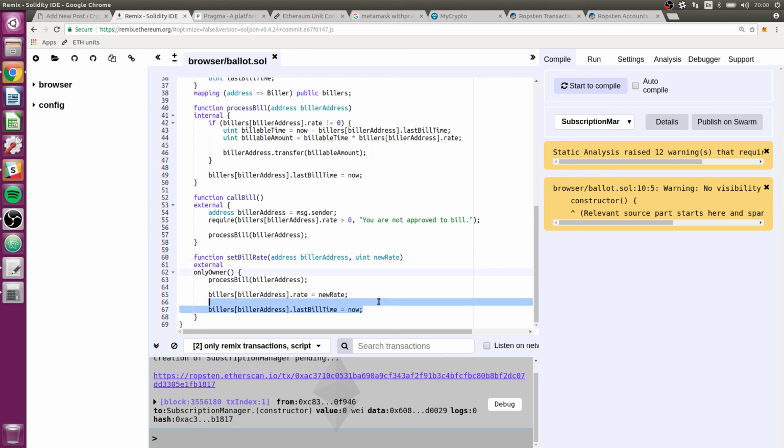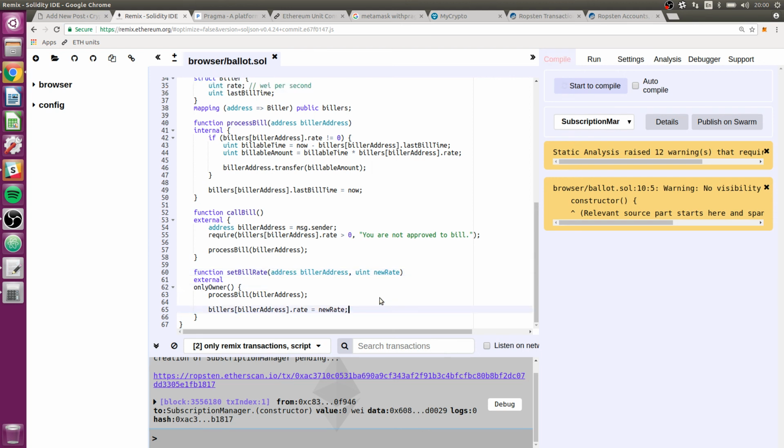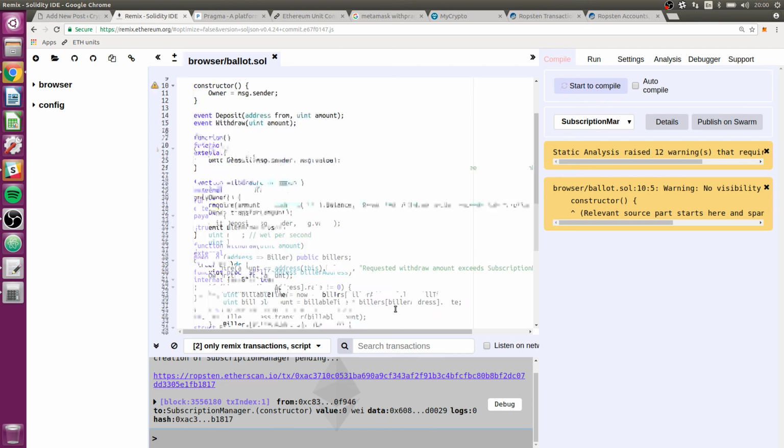I can actually also take this last line out, because that action is done in process bill right here. So yeah, I think the contract is actually done. We could do more testing, and certainly before publicizing this as complete, we would want to do more testing. But that seems to be it.